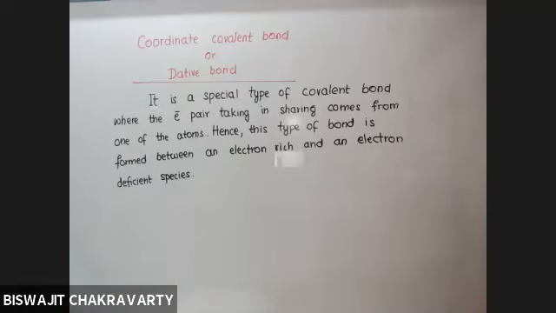This type of bond is formed between an electron rich and an electron deficient species. Let us try to understand the examples under it.